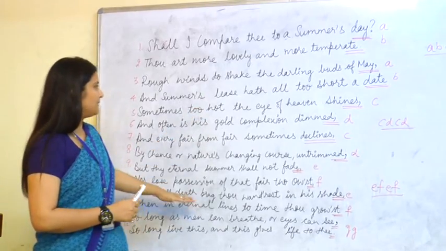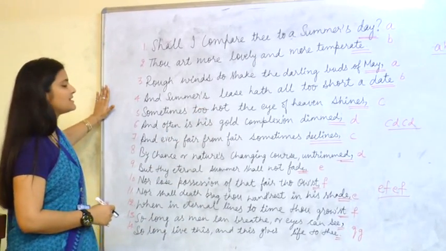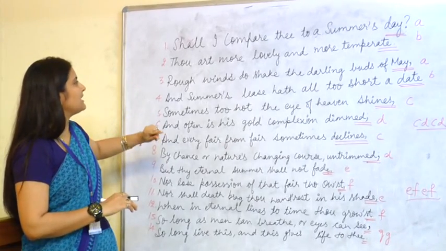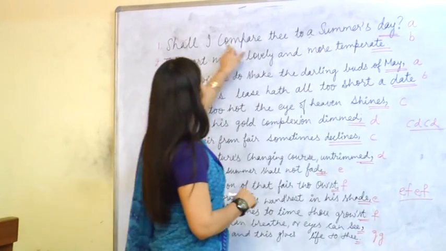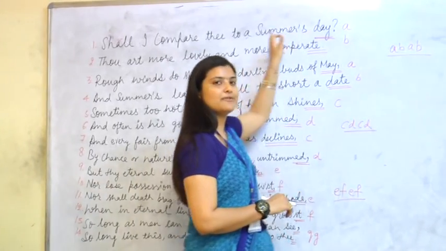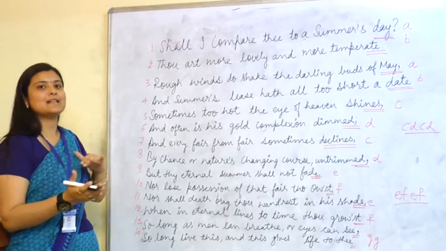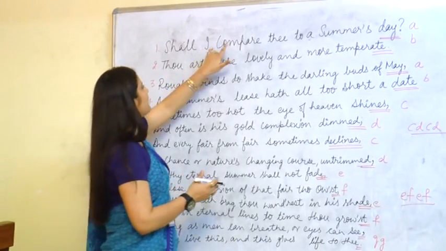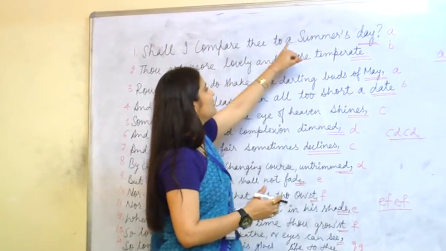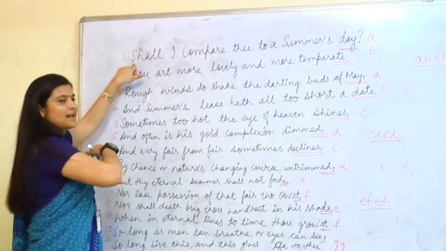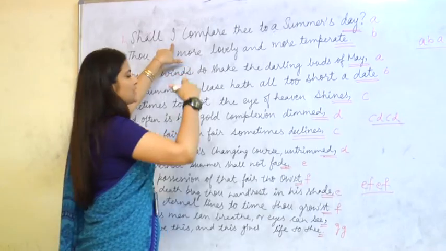Talking about the meter over here, this poem comprises iambic pentameter. Why am I saying pentameter? Because if we break this into syllables, it will be divided into 5 parts. Iambic means stressed and unstressed. Shall I compare thee to a summer's day. Shall is stressed, then I unstressed.